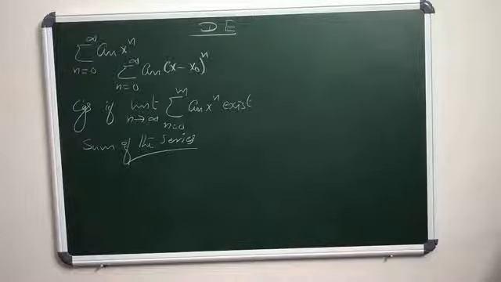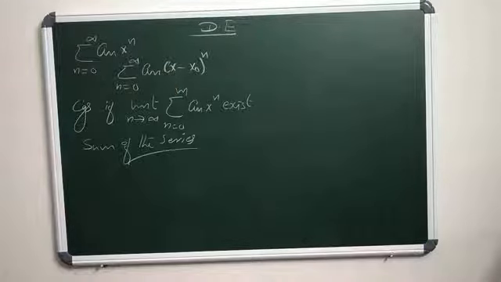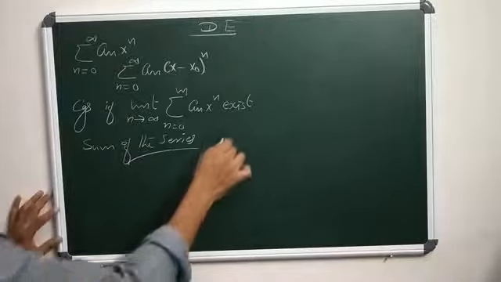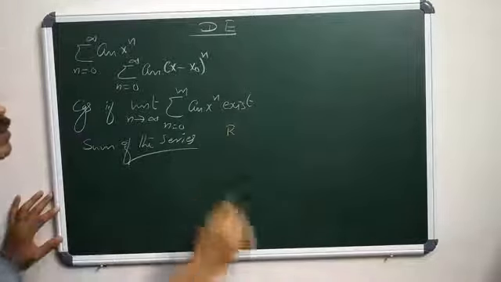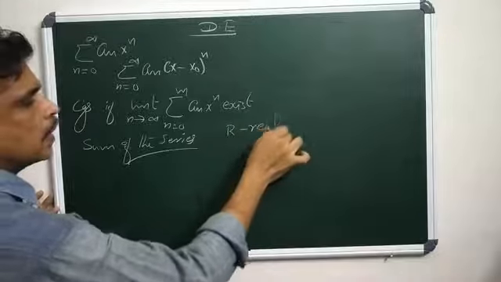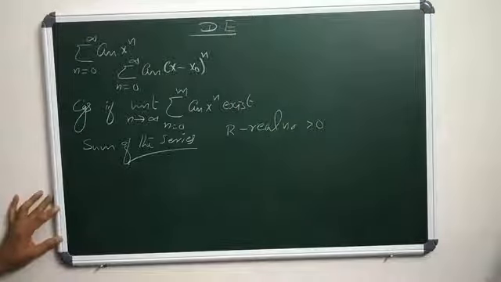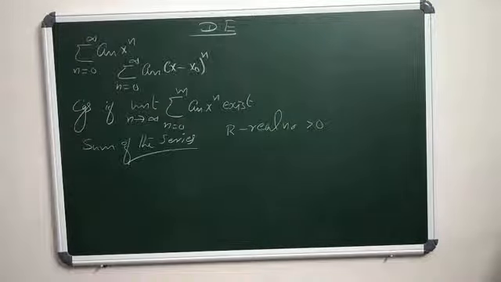Then for each power series, sigma a_n x^n or sigma a_n (x minus x naught)^n, whatever it may be, there corresponds a positive real number r. It may be sufficiently large.